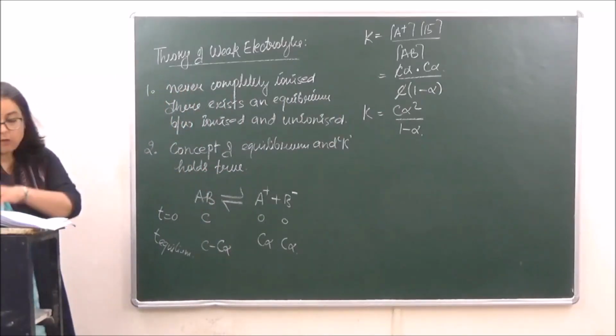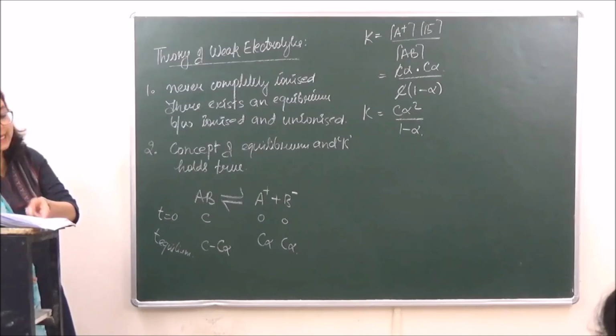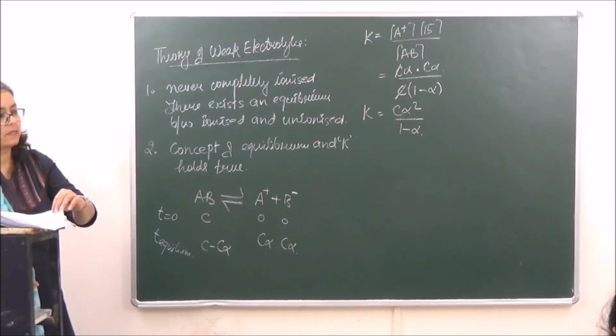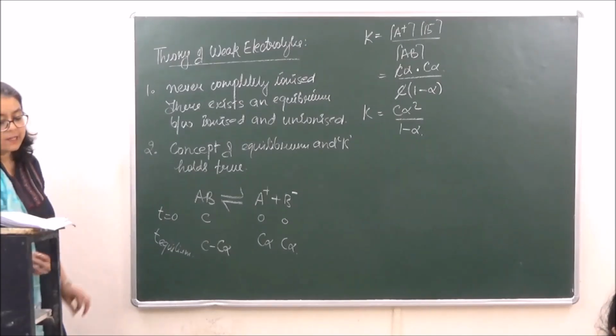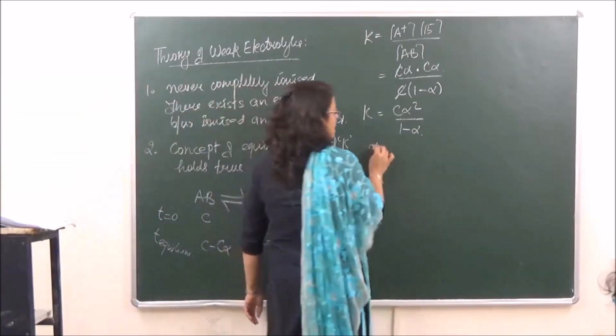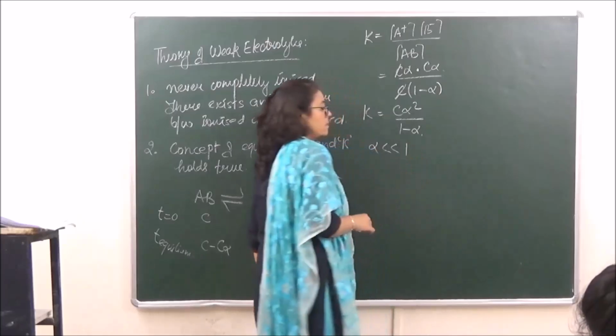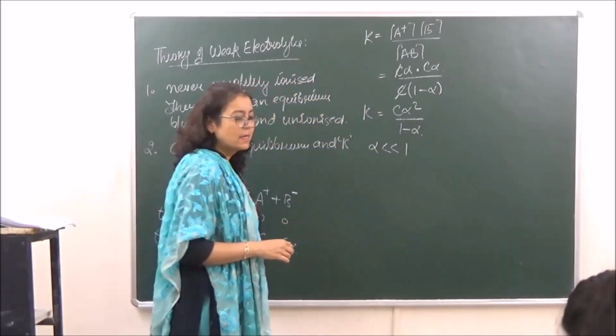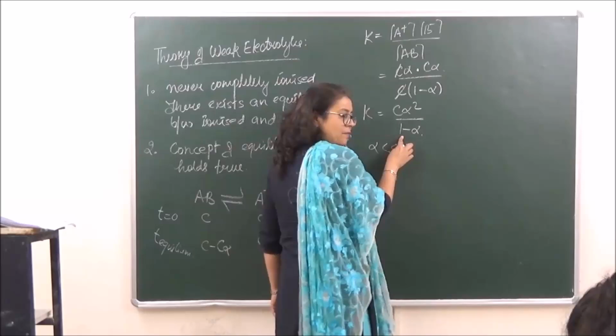When we are talking of the value of K and we are taking it as a weak electrolyte, alpha would be very, very small as compared to 1, such that the denominator can be ignored.